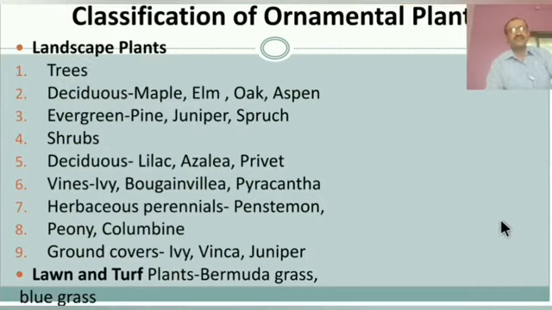Next is the classification of ornamental plants. The second part is the landscape plant. A specific area can be developed with specific landscaping.